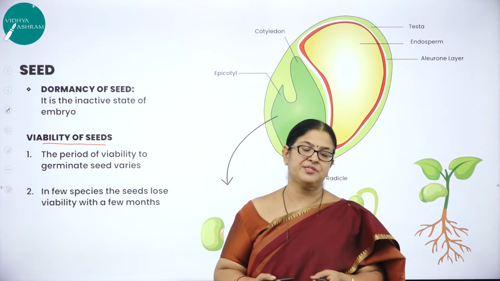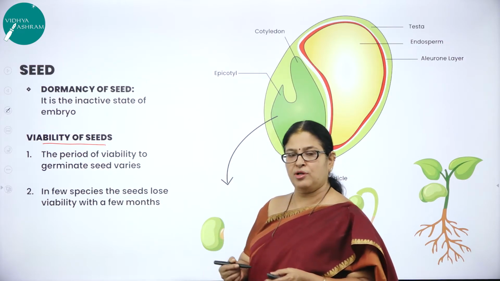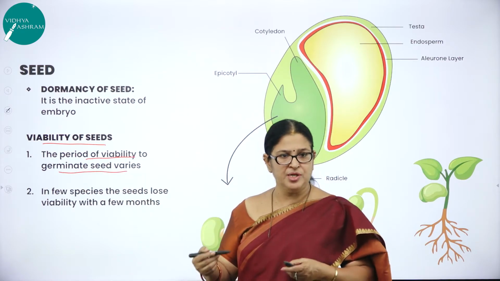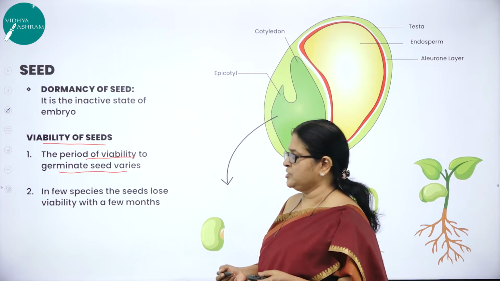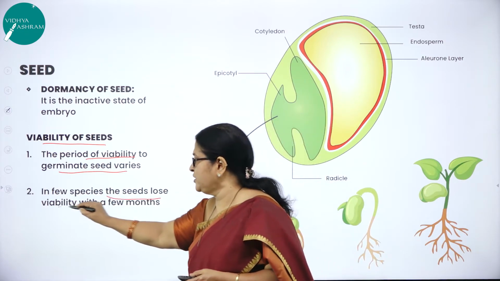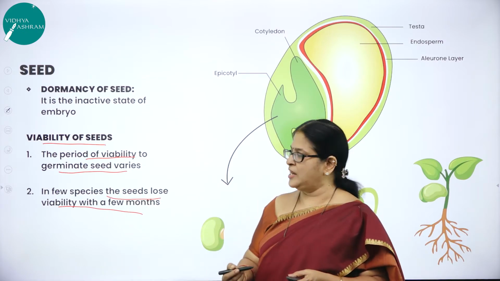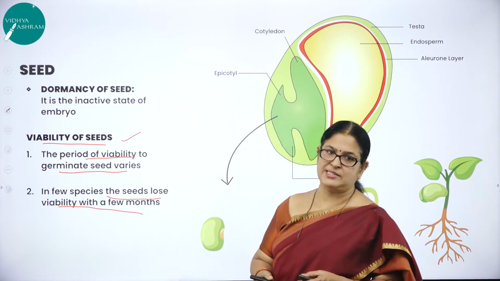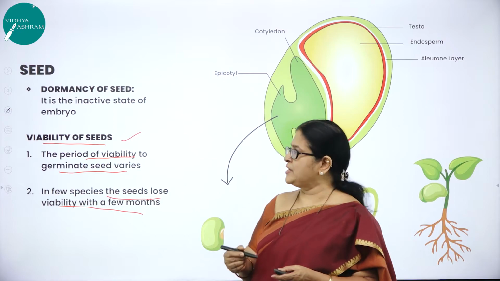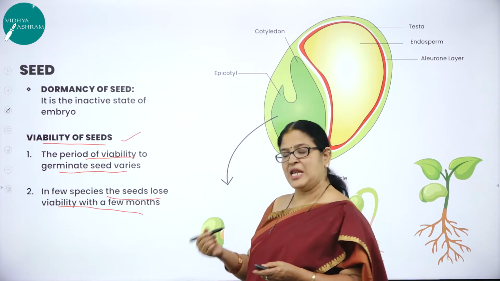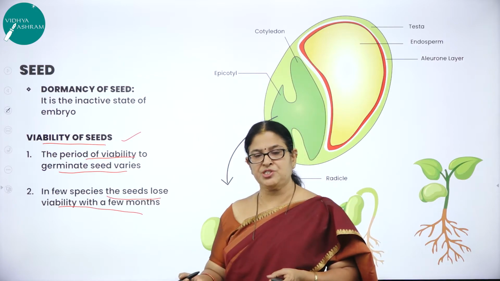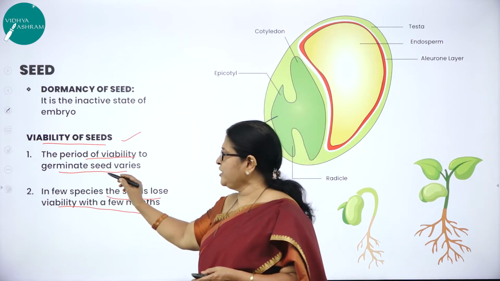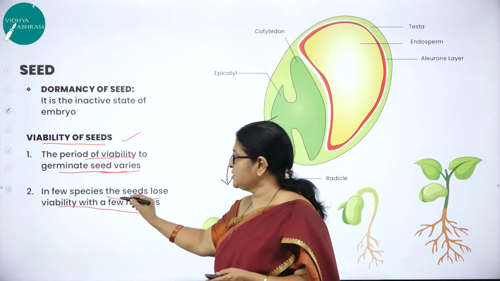But do you think the viability of seeds is the same in all the seeds? No. In all the species? No. The period of viability to germinate varies from seed to seed, so it may not be of the same duration. In some species, the seeds lose viability within a few months. After that, they will not be alive, right? So you can understand this concept of viability of seeds with two very good examples. So what is viability of seed? Capacity of a seed to remain alive, for a longer duration or for a shorter duration. As I said, the period of viability varies from seed to seed, and in a few species the seeds lose what?